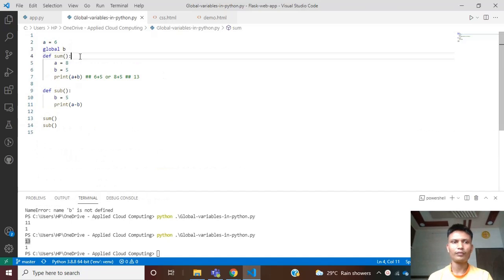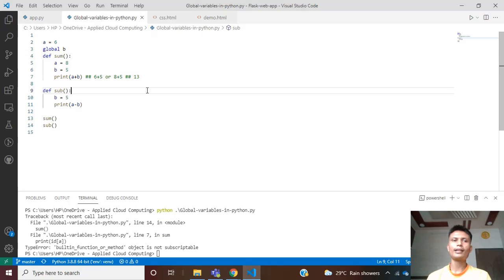So guys, this is how we can use the concept of the global variable and the local variable. You can use this concept in your programming while creating functions. If you want to allow public access to a variable, you can create it as a global variable, or if you want to restrict the variable to a specific area or function, you can create it as a local variable. And keep in mind that the first preference always goes to the local variable.